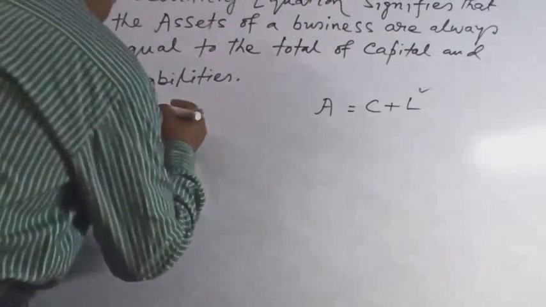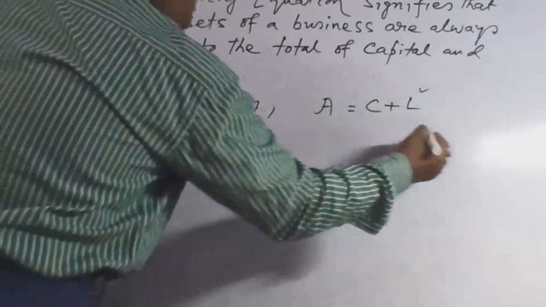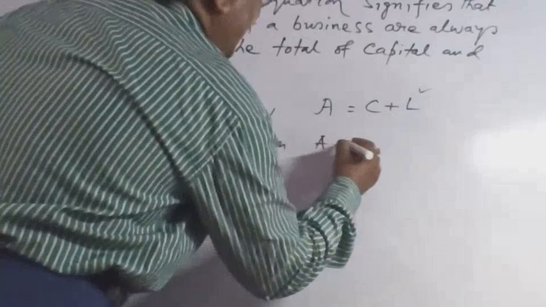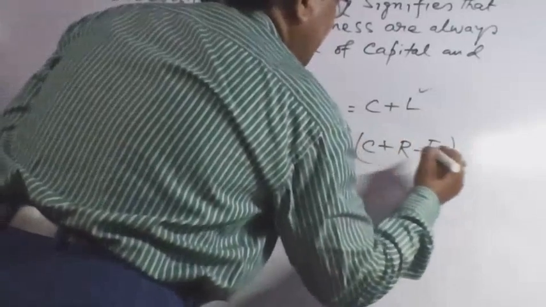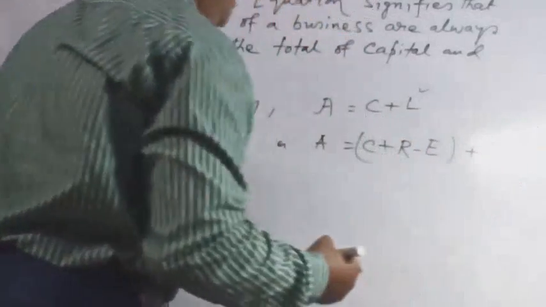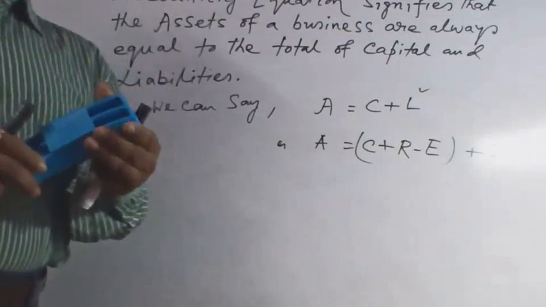In the further form, we can say A equals C plus L, or A equals C plus R minus E plus L, where R means revenue. What is the meaning of revenue?